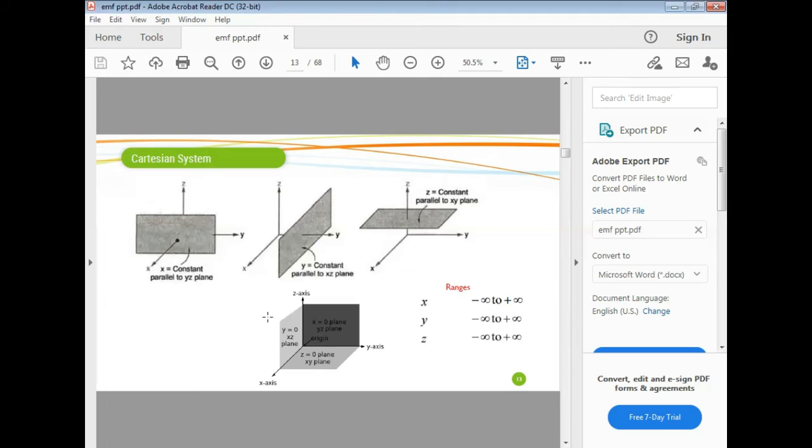So when we join these three planes, we get it like this. This is the xy plane. This is the xz plane. This is the yz plane. Now the ranges. x can range from minus infinity to plus infinity, and also y can range from minus infinity to plus infinity. And similarly z can range from minus infinity to plus infinity.